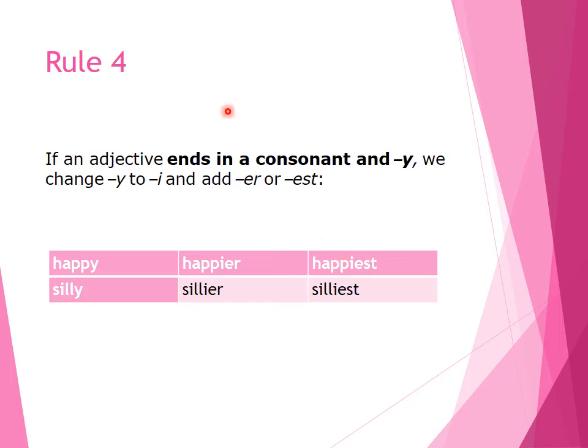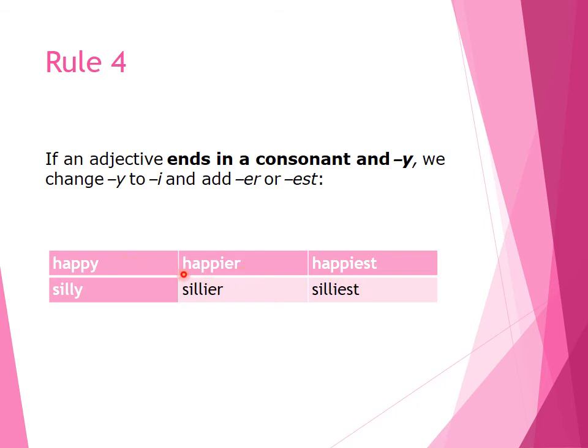Next, fourth rule: if an adjective ends in a consonant and Y, we change Y to I and add ER and then EST. So for example, happy, it is ending in Y. So before Y, there is a consonant. So now you need to change this Y into I and then add ER and then EST.